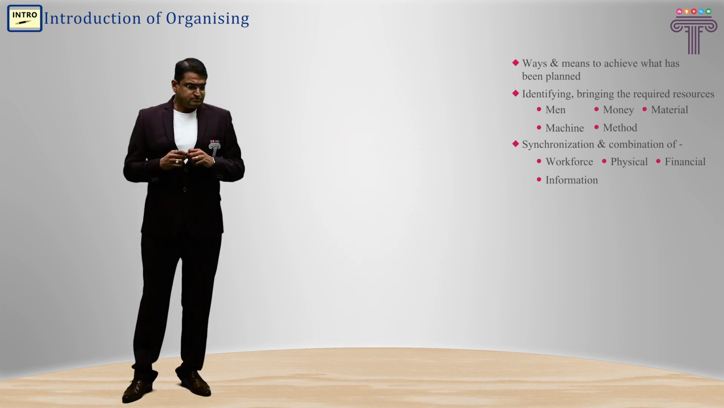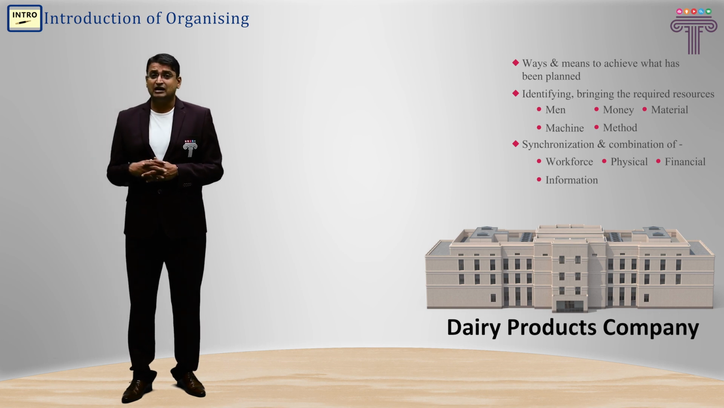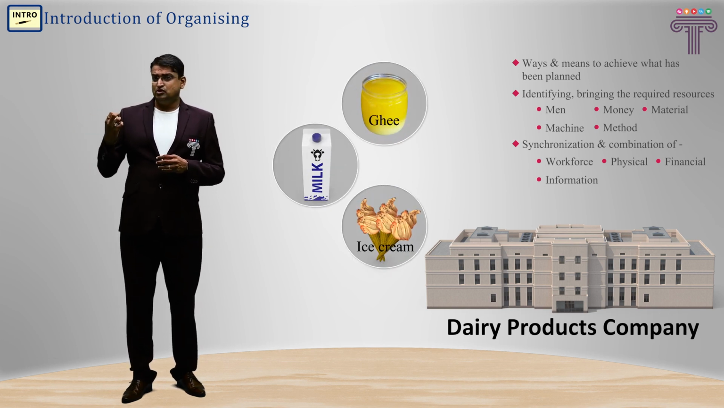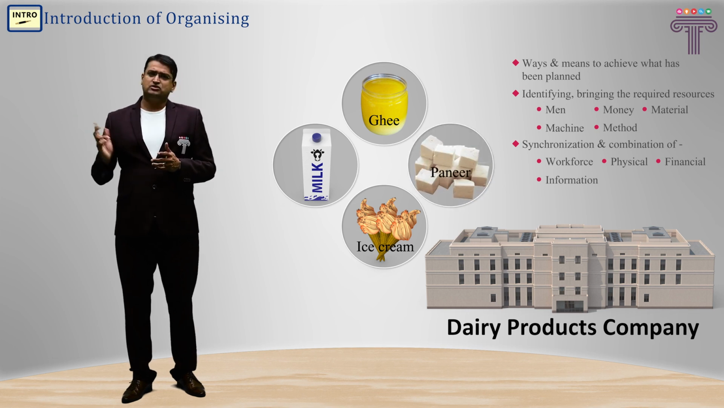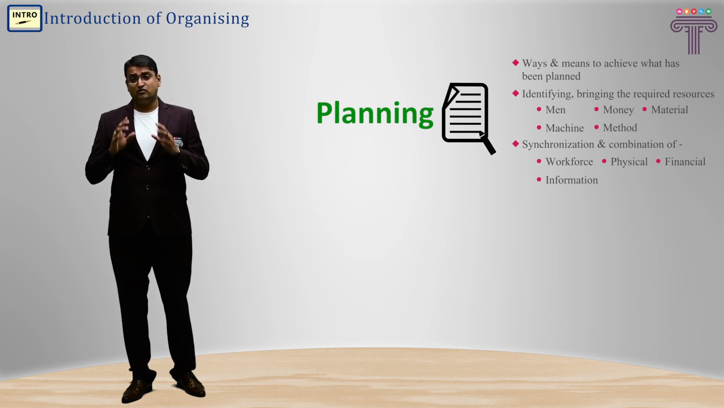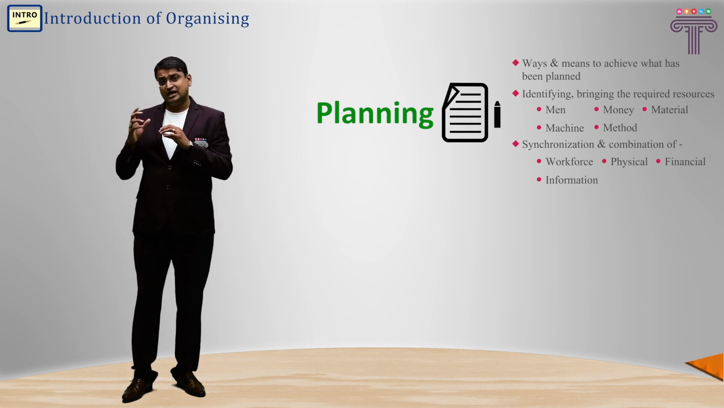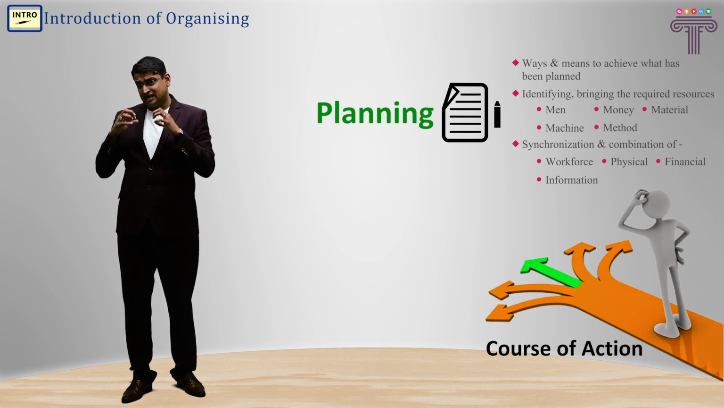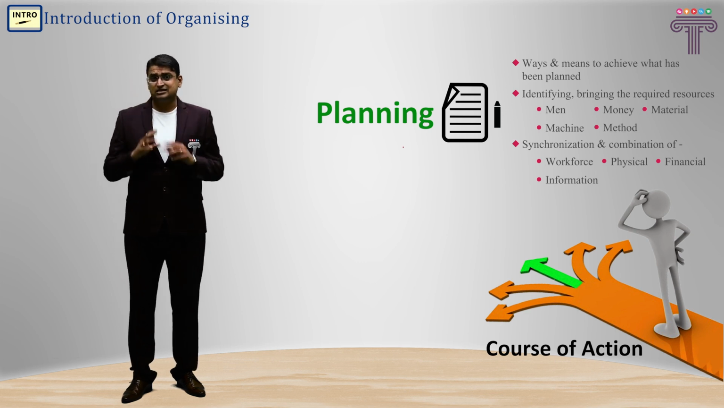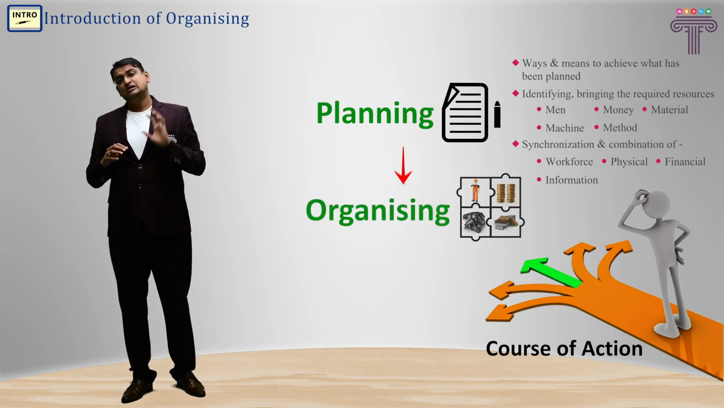Let's say I want to start a manufacturing company for dairy products. Dairy products are ghee, then you have milk, ice creams, then you have paneer, and so on and so forth. Now, what will I do? At the planning stage, function one of management, I'll plan how things will be, what will be the action plan. Once I have decided the action plans, the course of action, how the whole steps will be followed, the next step is organizing the resources as per the action plan.